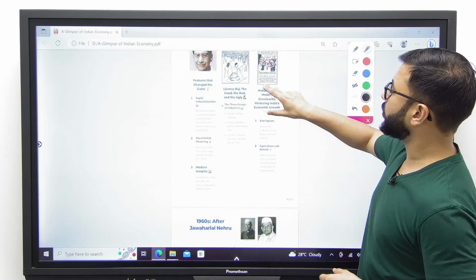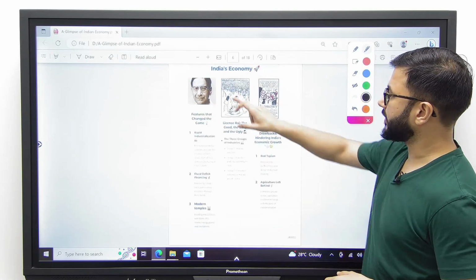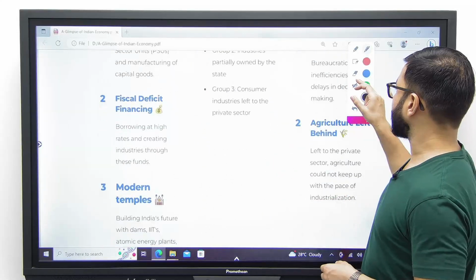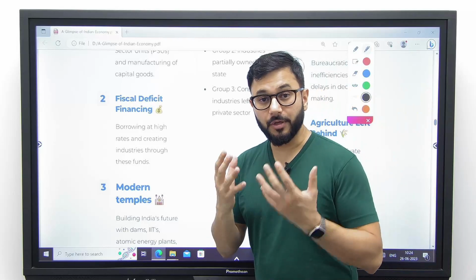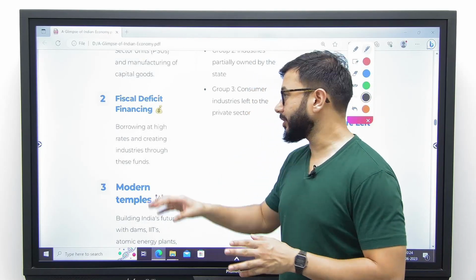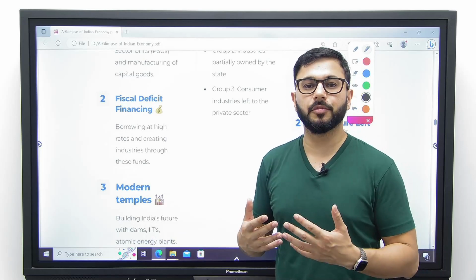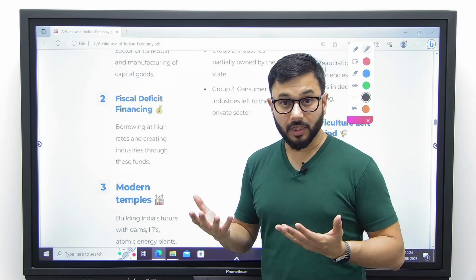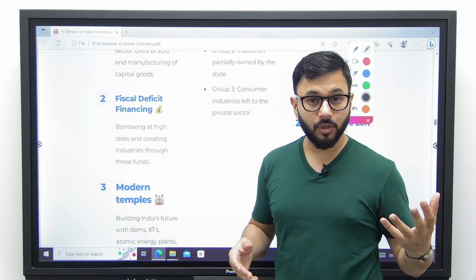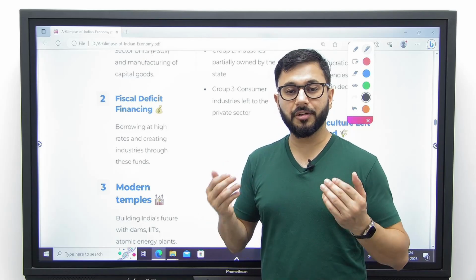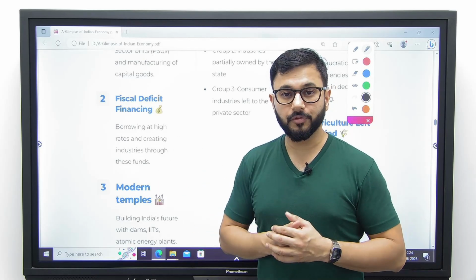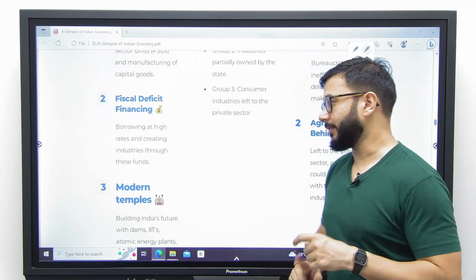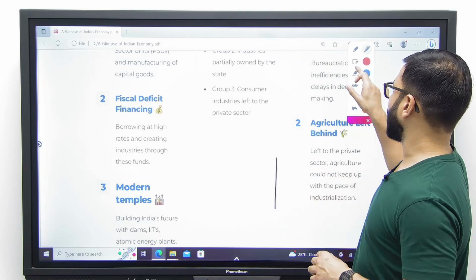Number 2, fiscal deficit financing. Now, in order to make this a reality, in order to spend so much money, in order to invest so much in the creation of public sector units, it was necessary to have that money from somewhere, and that is where fiscal deficit financing was brought in. The Mahalanobis model said we do not have that much money, we cannot rely on the private sector, people don't have that much money, so what do we do? We try to finance all this by borrowing from the outside world, from various other nations, in the form of either loans or investments. That was one of the major focuses of the model as well.